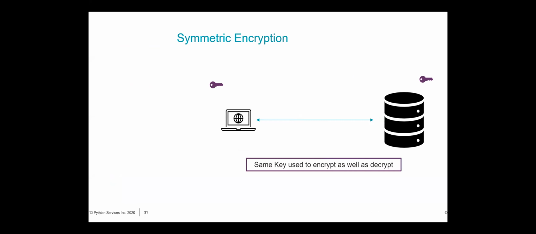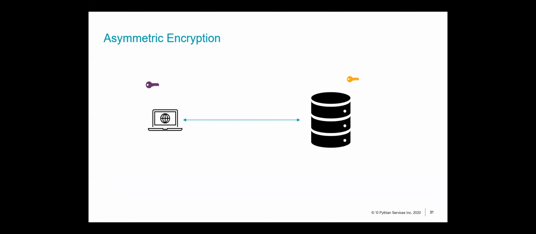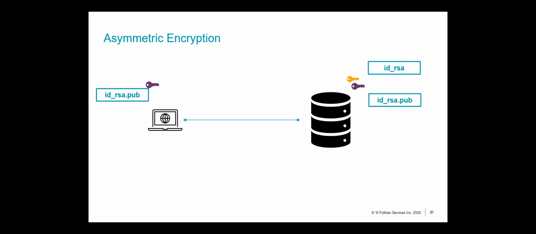Or you can have a scenario where the key that encrypts and the key that decrypts are different. How would that work? Well, we've used this a lot. This is how your PEM formats work, right? You pass along your public key, the client will encrypt the data and you get the encrypted data back, and then you use your private key to decrypt the data. So this is your public-private key ecosystem.